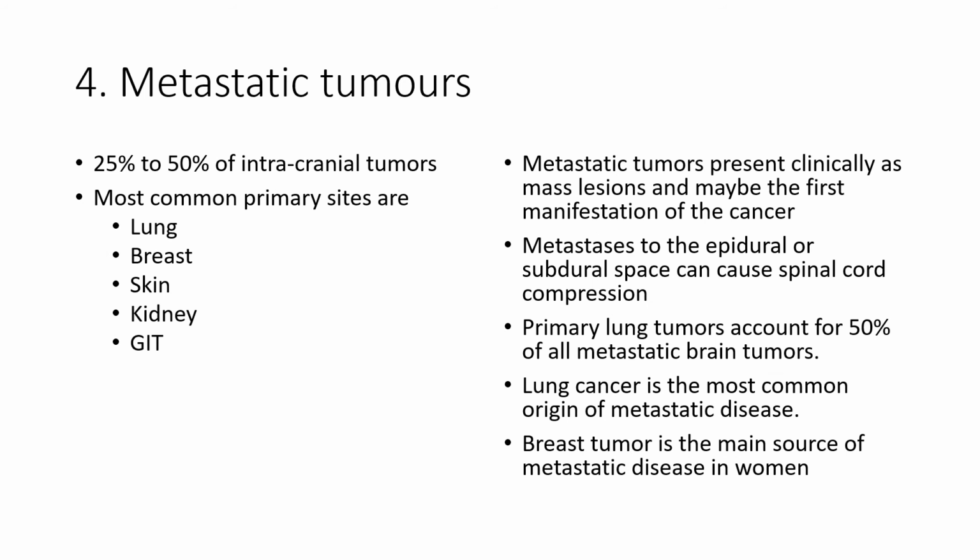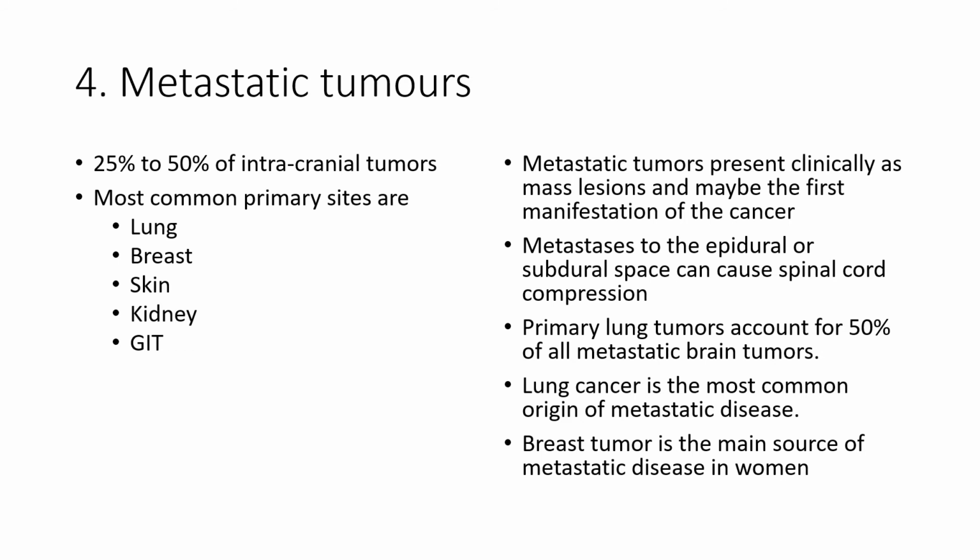Metastatic tumors to the central nervous system account for 25 to 50% of intracranial tumors. The most common primary sites are the lung, breast, skin, kidney, and the GIT. Metastatic tumors present clinically as mass lesions and may be the first manifestation of the cancer.